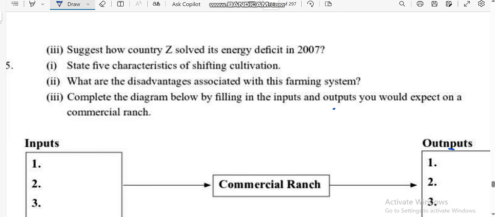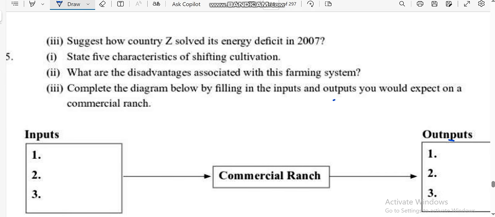Low capital is needed. They use family labor. Those are the characteristics of shifting cultivation. Next question. What are the disadvantages associated with this farming system?